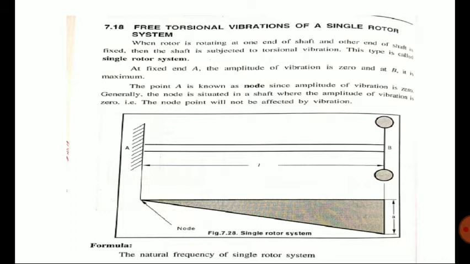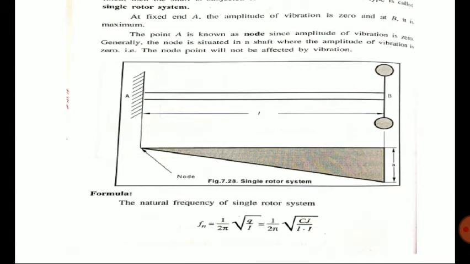So the point A is known as the node. Node means the point at which 0 vibration occurs. Okay, so the node is situated in a shaft where the amplitude of vibration is 0. That is, the node will not be affected by the vibration effect. Clear? Means that at that point vibration will be 0.